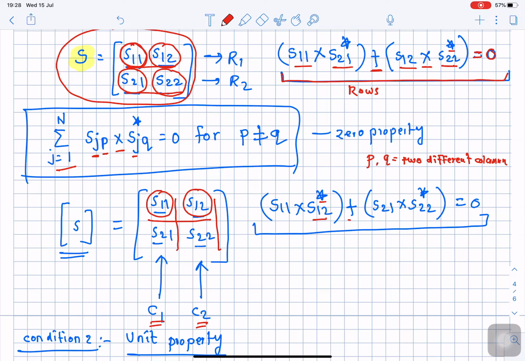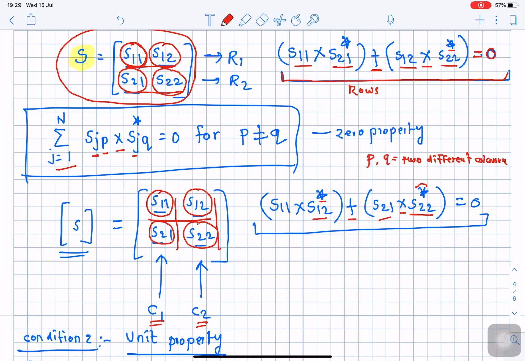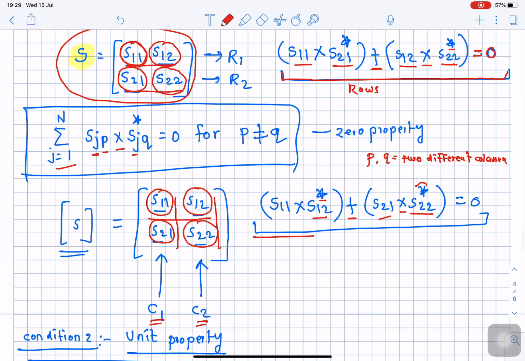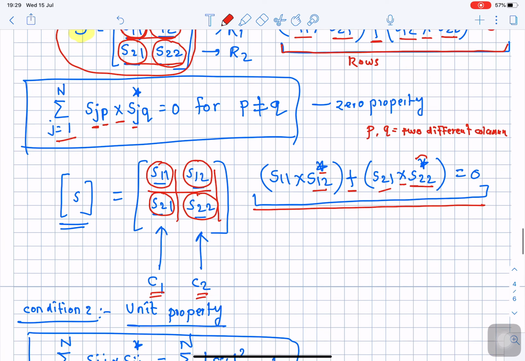Then similarly plus, take the second element of first column multiplied by the second element of second column with its complex conjugate. Take the product, evaluate, take the addition, and if this addition again comes out to be 0, then this is again applicable for the column. So if the unitary matrix fulfills this particular condition, we say that the unitary matrix is following the zero property.